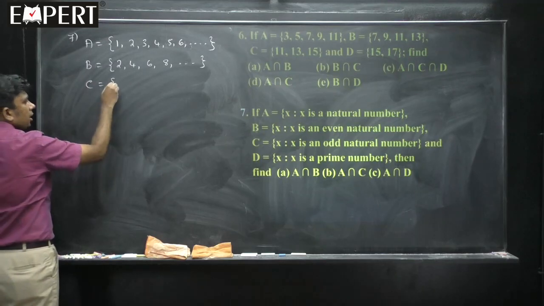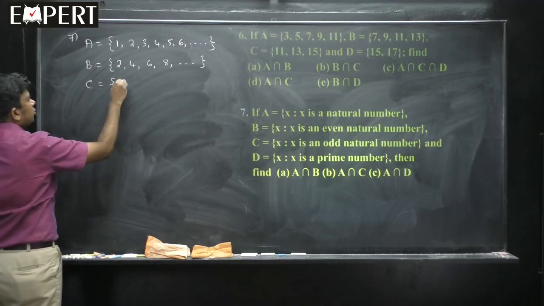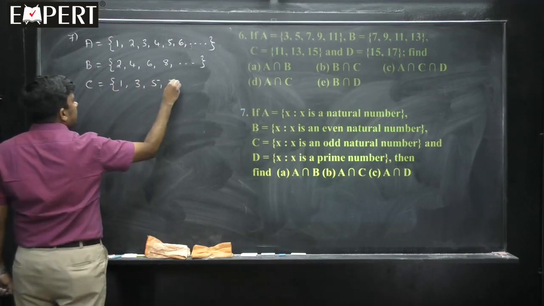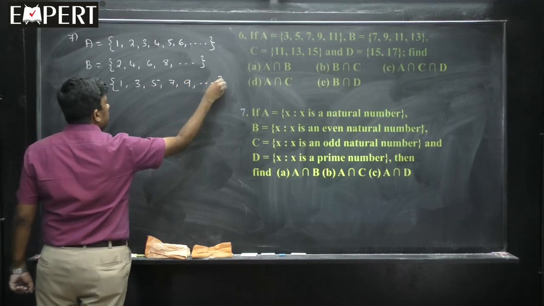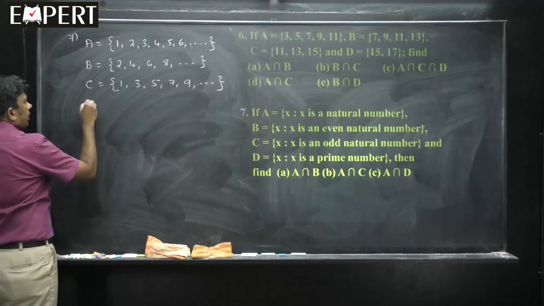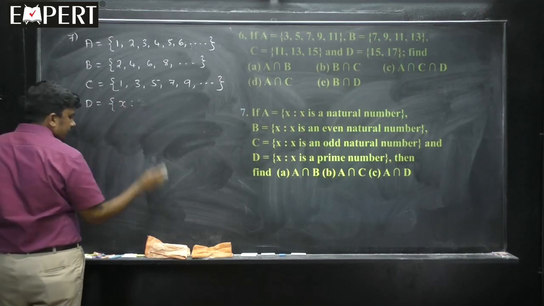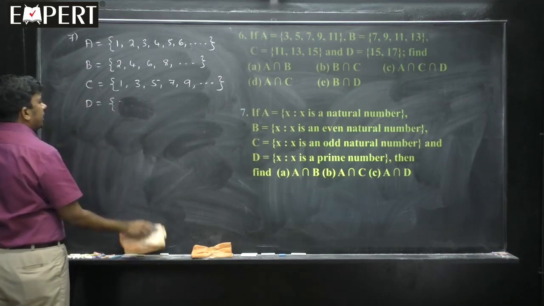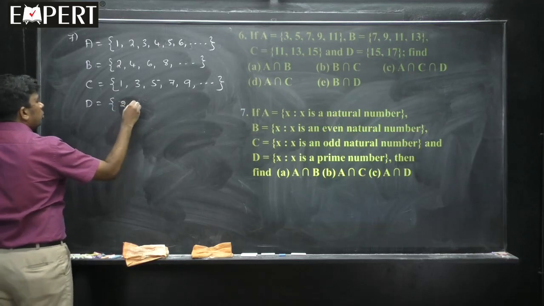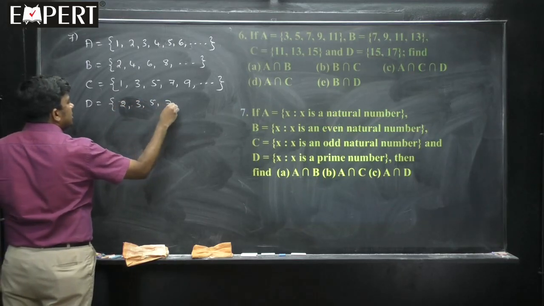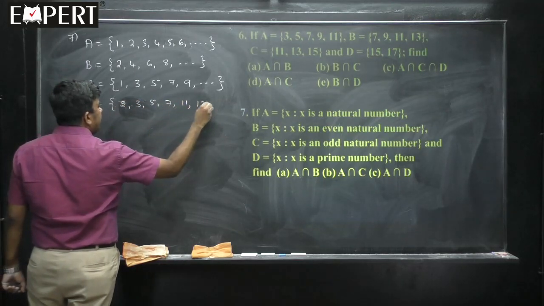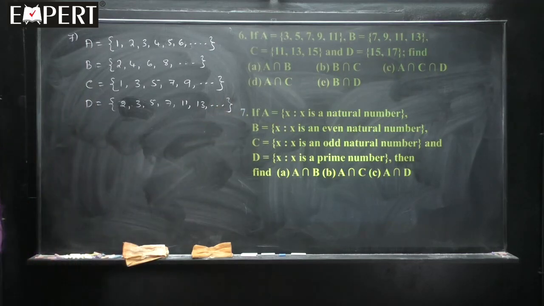C, all those x such that x is an odd natural number: 1, 3, 5, 7, 9, and so on. D, all those x such that x is a prime number: 2, 3, 5, 7, 11, 13, and so on. First case, find A intersection D.